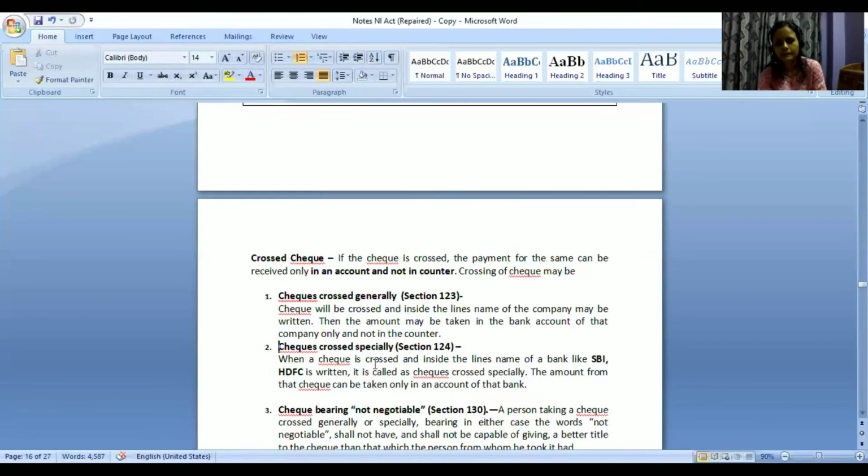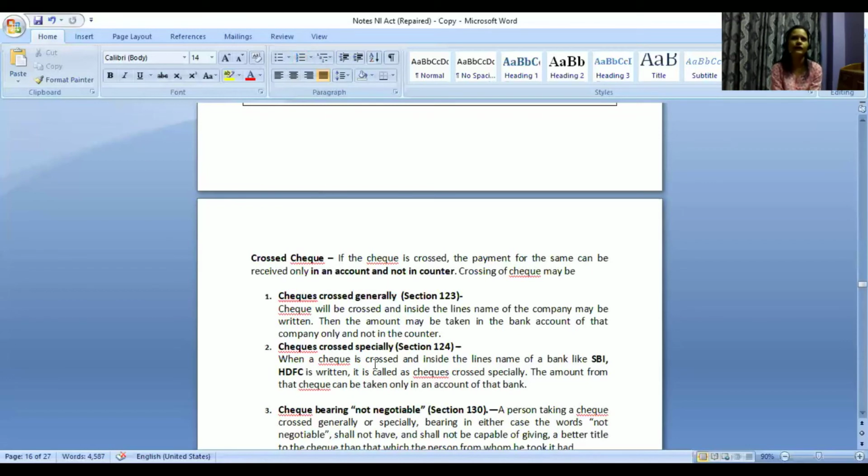Ma'am, I just thought that crossing has been done, so that bank will see whether the person has received the amount or not. I thought that, ma'am, just to get a clarification whether the check has been issued. Okay. Bank too will have the details only, because when you are dropping your check, you only will mention the name of your bank details and all of that. So the bank, those details they will have only.